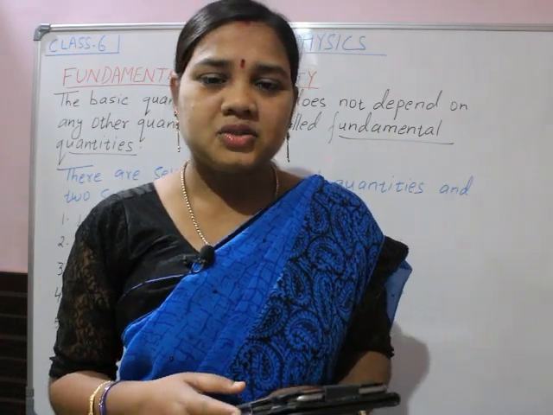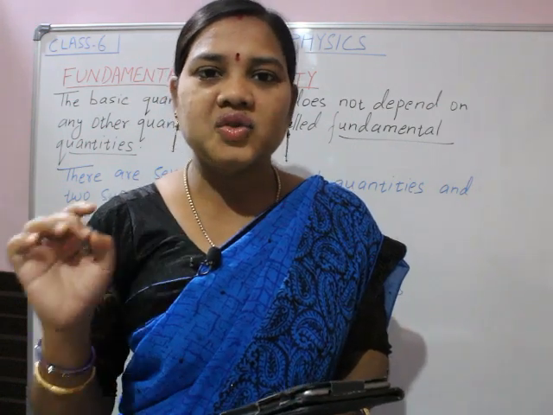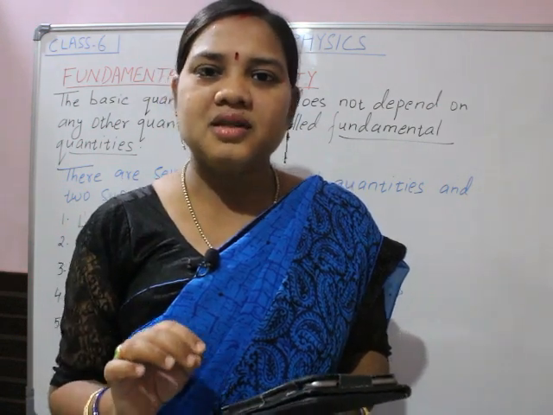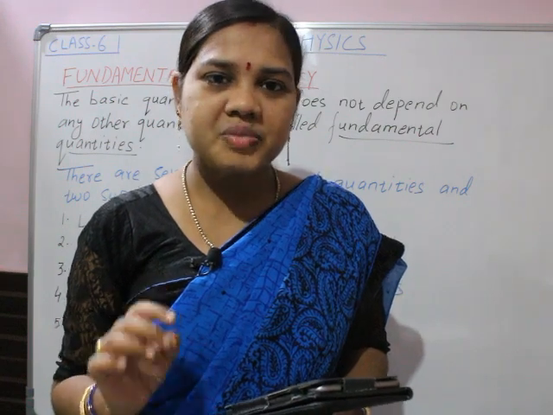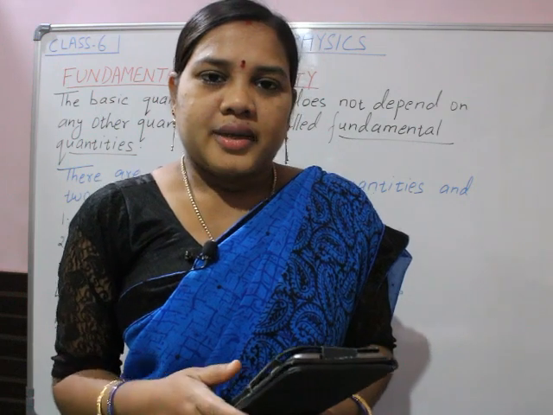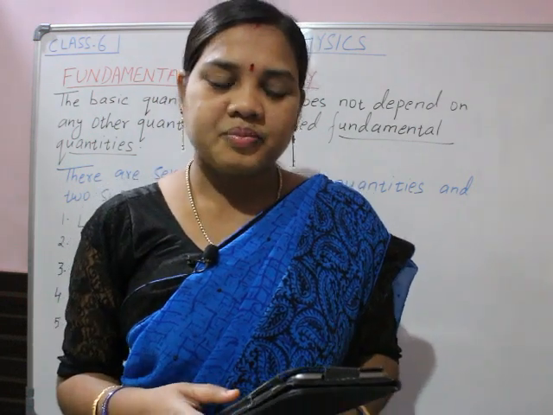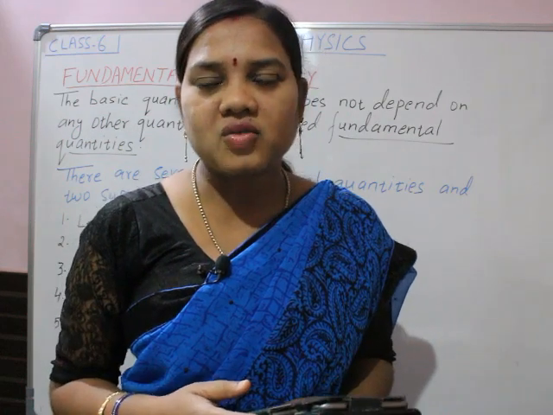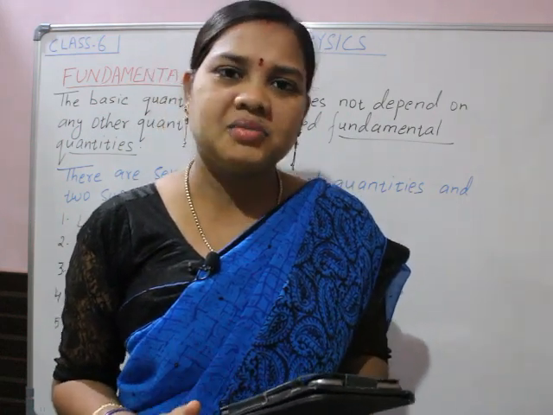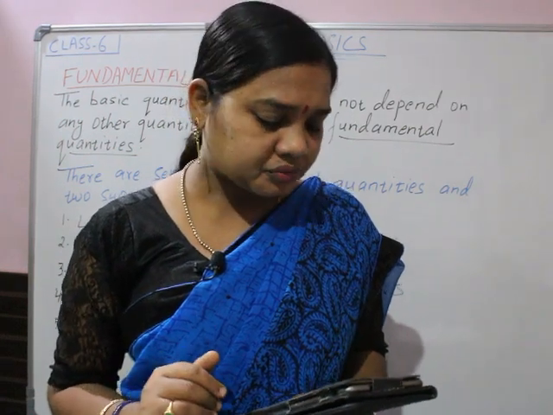SI unit is not mentioned here. If the SI unit of length is asked, it is the meter. We will discuss SI units in the next class. So you can write centimeter, kilometer or foot, anyone.